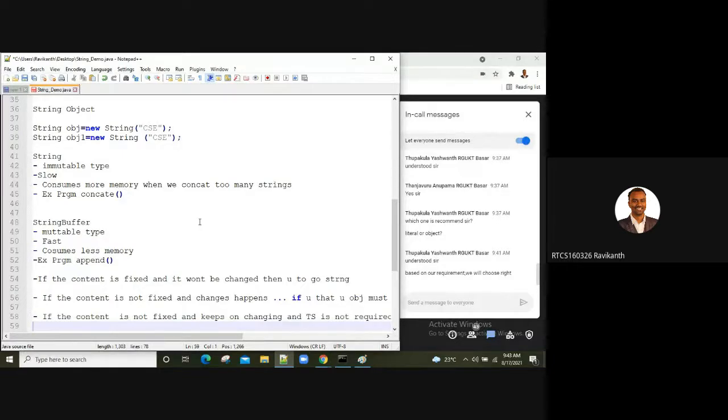Okay guys, have you understood the concept, how different it is with respect to string and string builder?